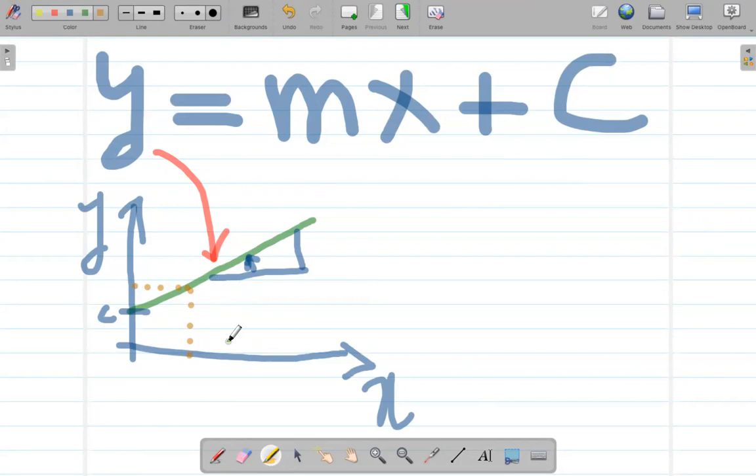So what happened? X equal to 0, then Y is equal to C, which means the bias term.